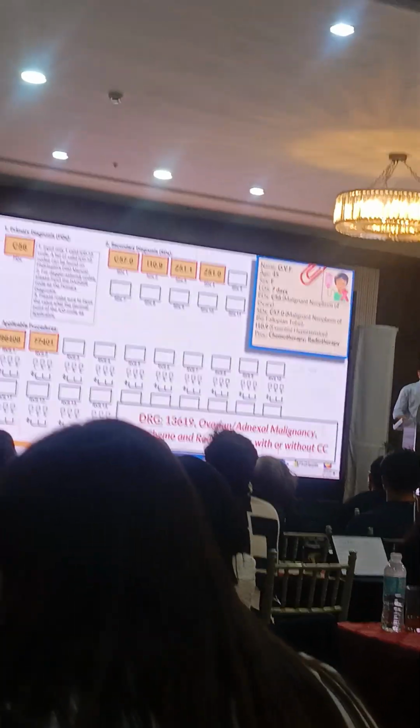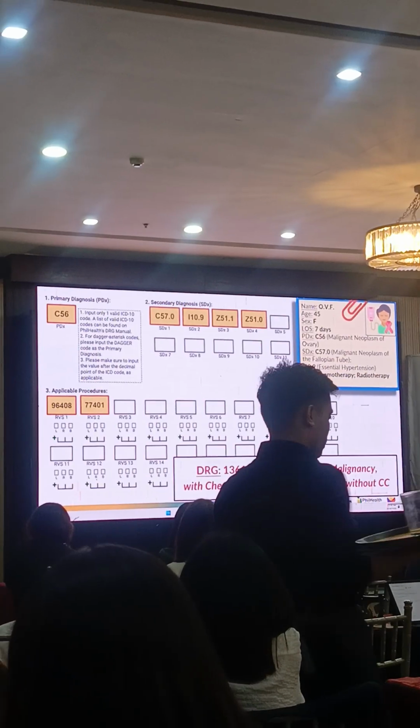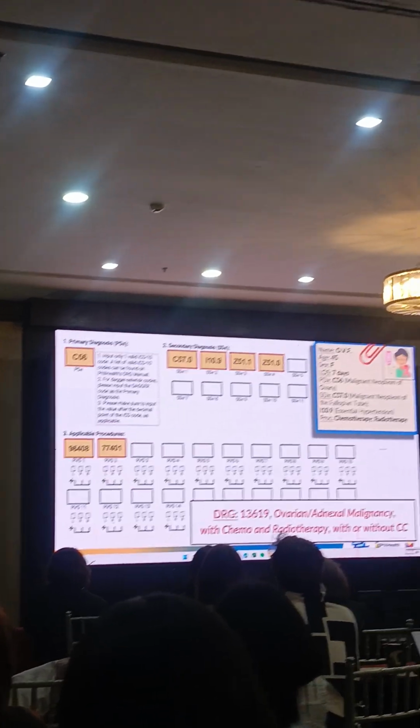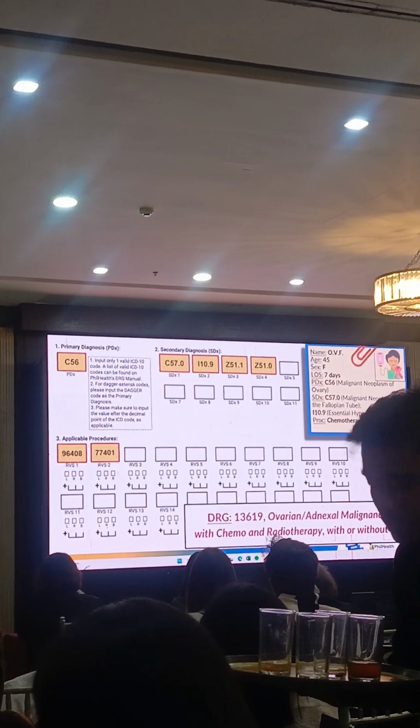So running it through the software, we have code 3619, ovarian or adnexal malignancy with chemo and radiotherapy, with or without comorbidities and complications.